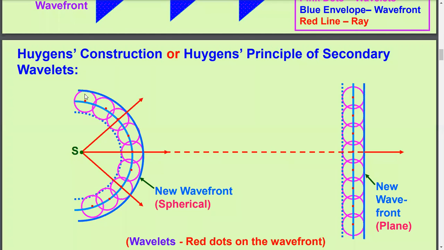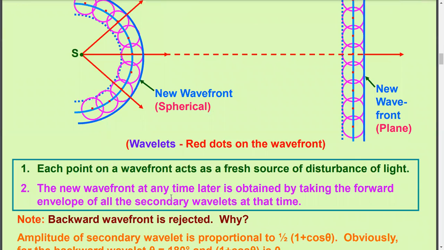So this is the spherical wavefront, and you see that the ray of light is perpendicular. And this is the case of a plane wavefront, because if the source of light is here and the spherical wavefront travels an infinitely large distance, then the same wavefront behaves as a plane wavefront. And here you see that the red dots on the wavefront indicate wavelets.